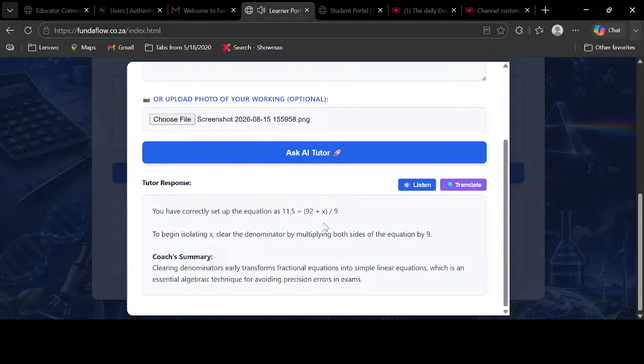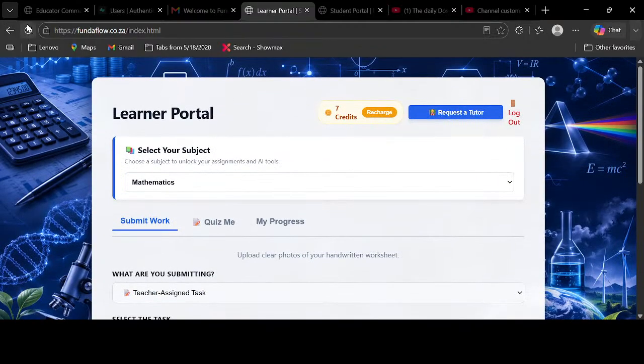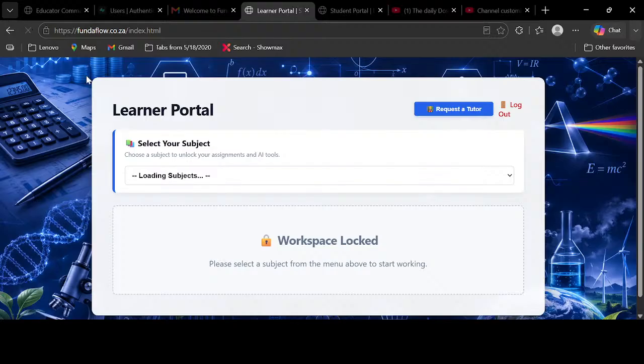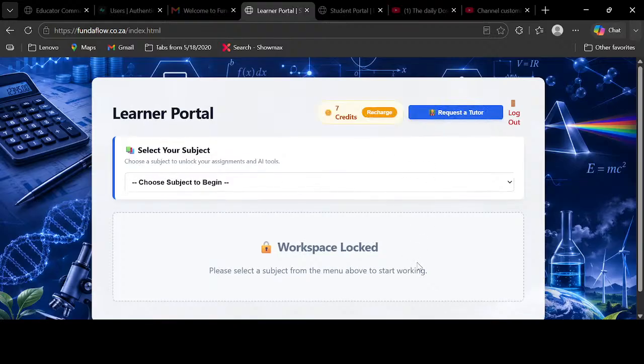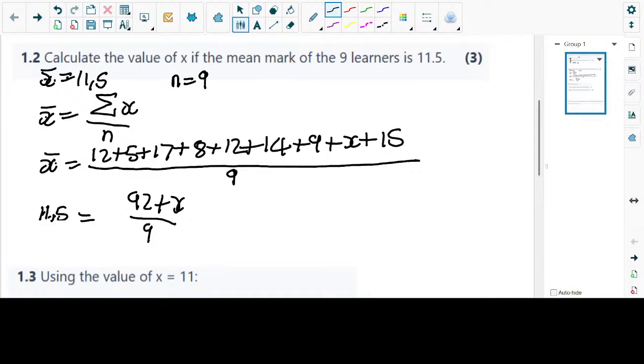Okay, as you can hear, guys, the hint didn't give us an answer. He just said if you are stuck here, basically what he's advising us is that we should have started by multiplying everything by the denominator, so that we just work with the numerators only. So we're going to multiply 11,5 by 9. Let's do that too. So we have 11,5 multiplied by 9.